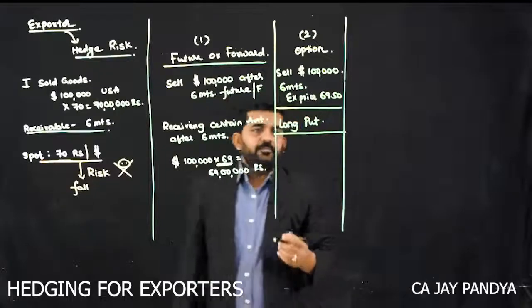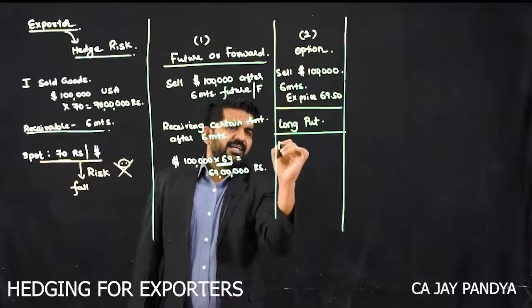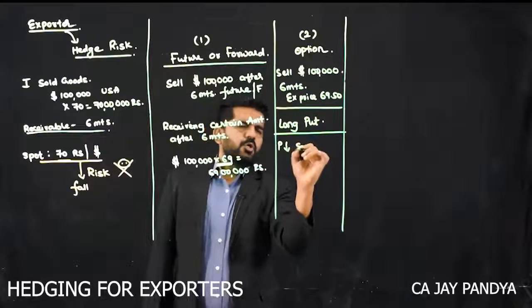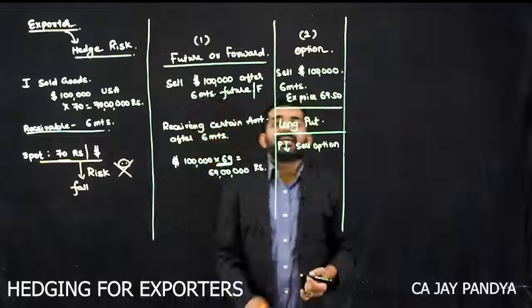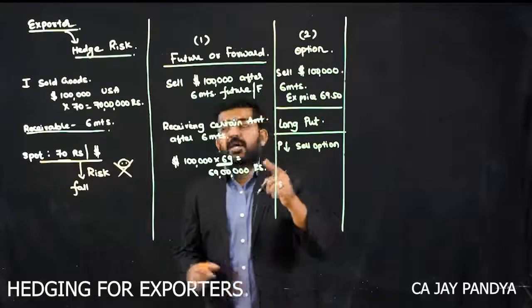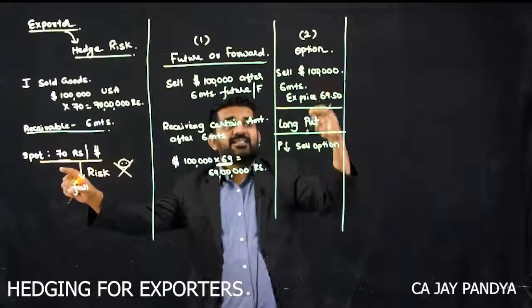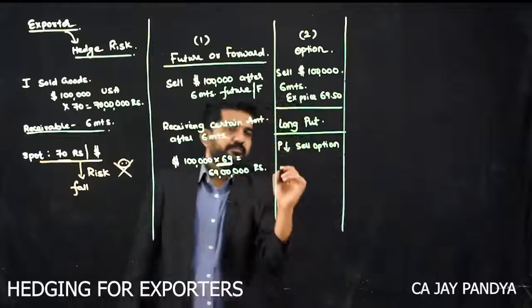If the price decreases, you can sell it under the option, so you will be getting 69,50,000 rupees if the price of the dollar falls below 69.50 rupees.